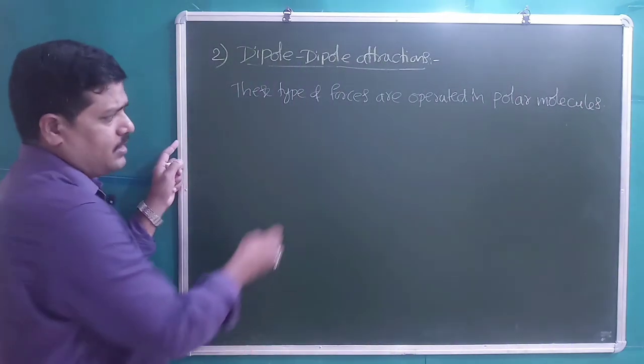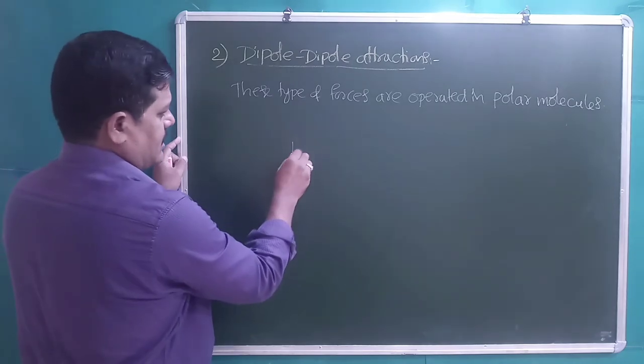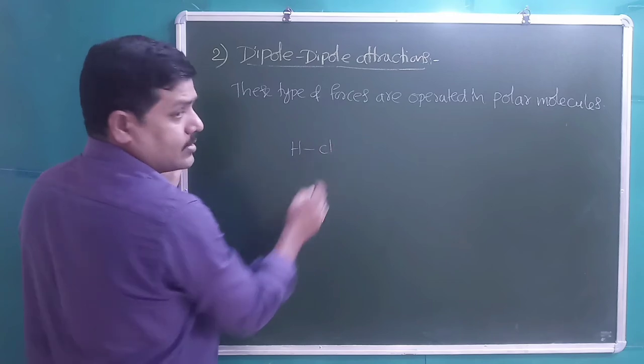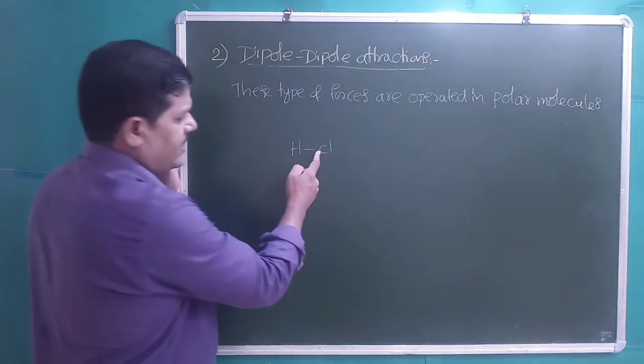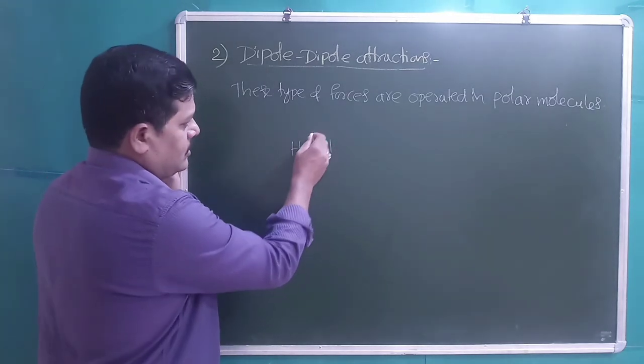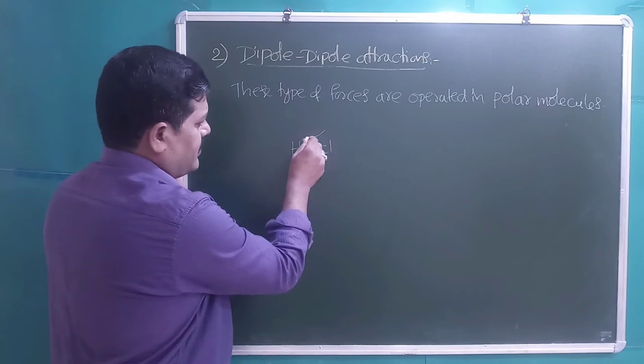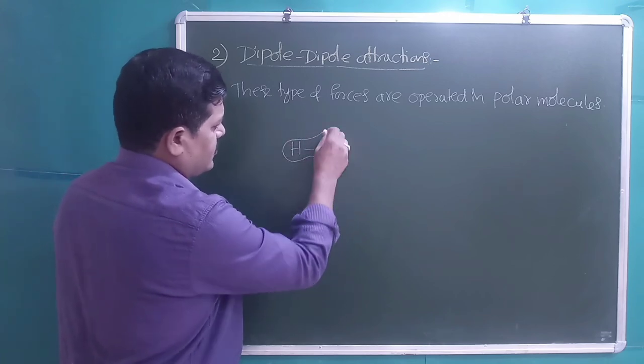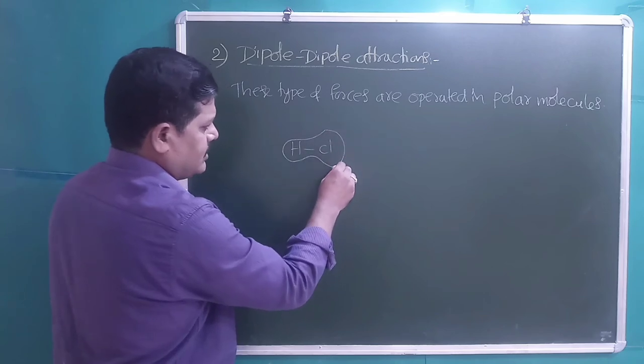For example, take HCl, one molecule. Chlorine is more electronegative than hydrogen, so the electron cloud will be unsymmetrical. It is more towards the electronegative chlorine atom.